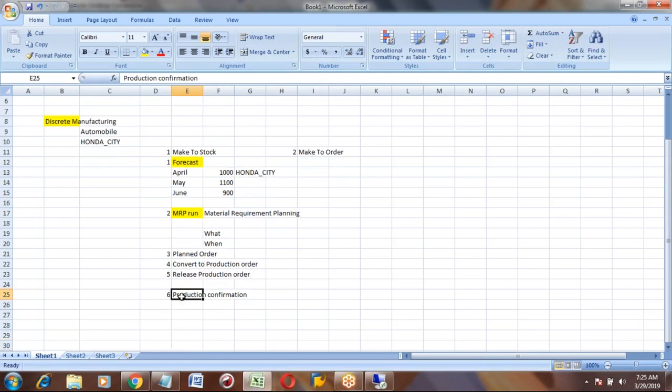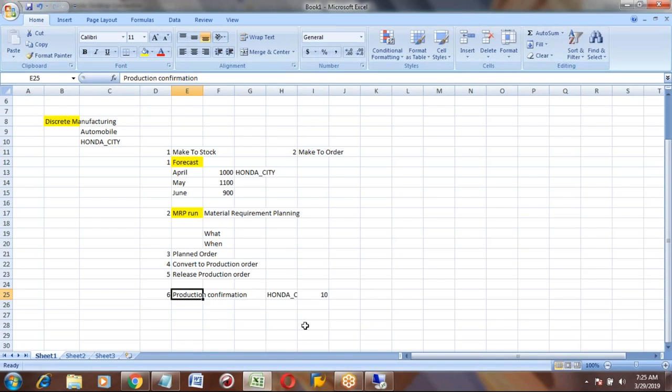Once the shop floor people completed their production, like they have produced Honda cars of 10 cars, we will do that update in SAP. It is called production confirmation.